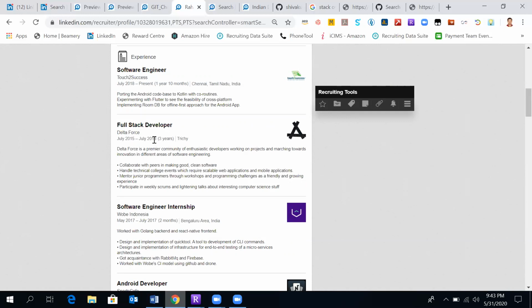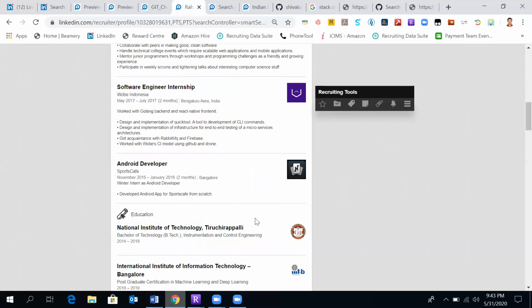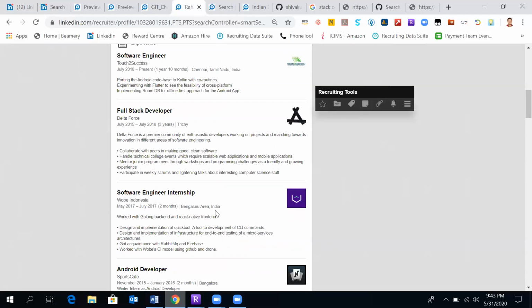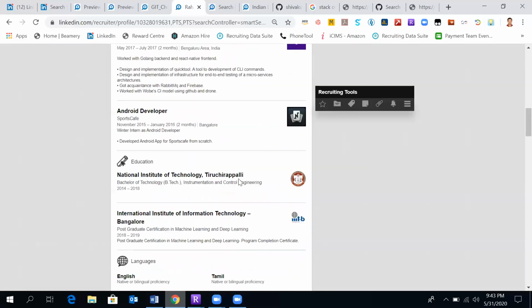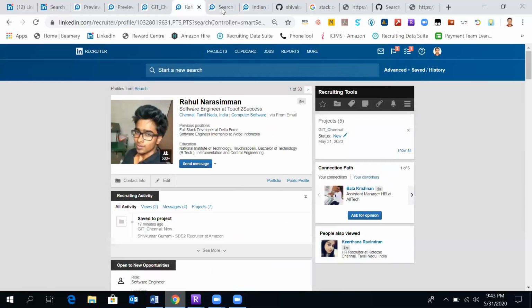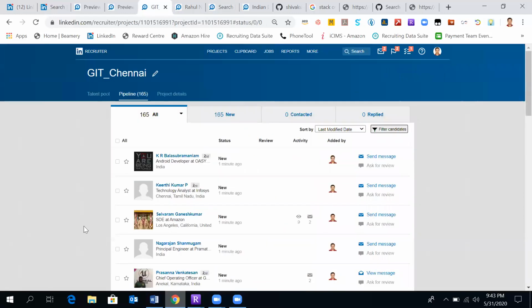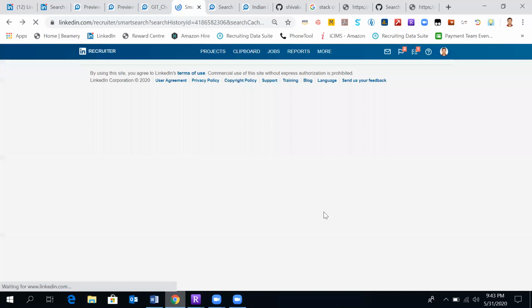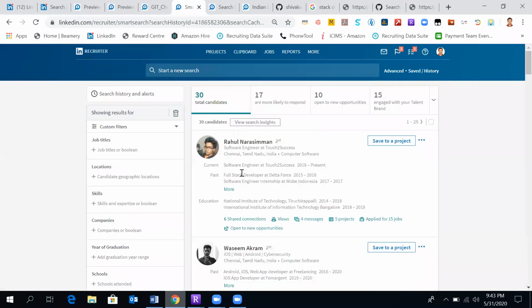If I go to the profile and see, it's 3 years plus 1, 4 years plus 4.10 plus 2, 4.5 years, yeah, 5 years. So sometimes the LinkedIn algorithm messes up. Though it's 5 years, it's showing under 3 to 4 years of experience.